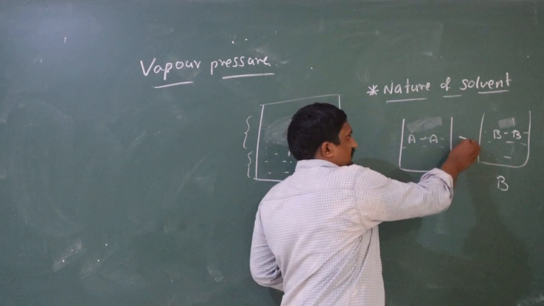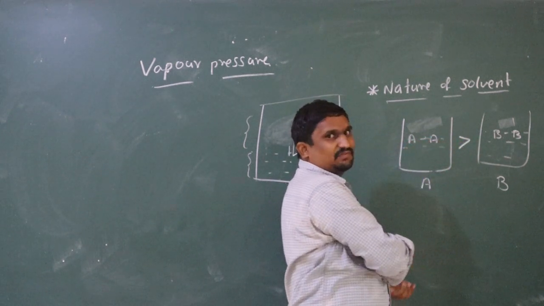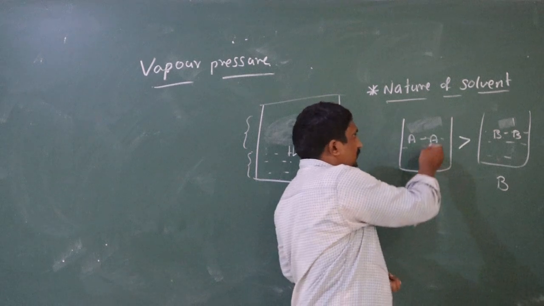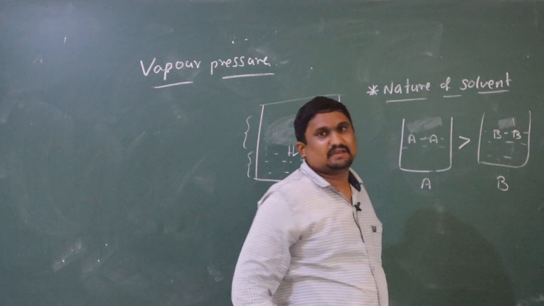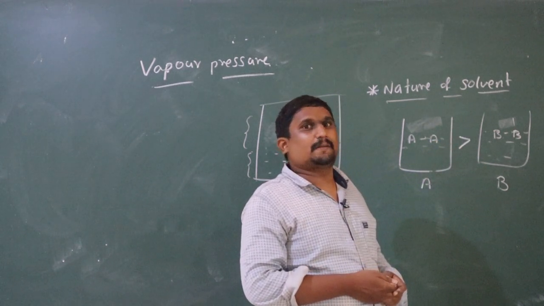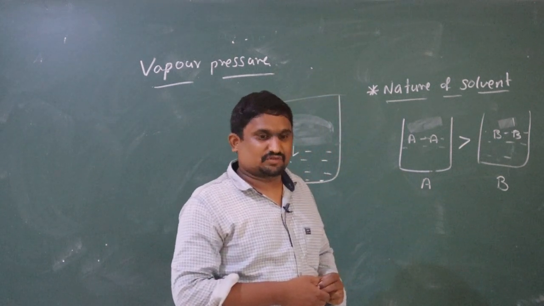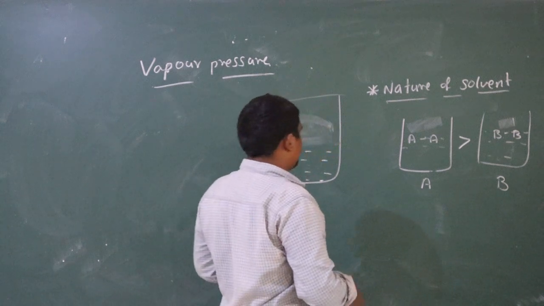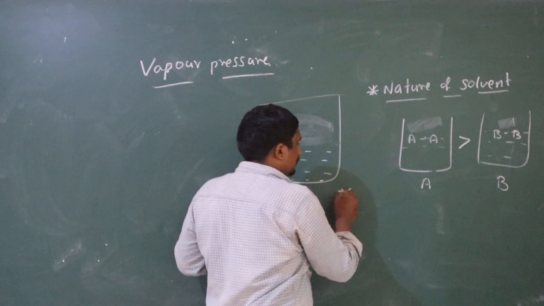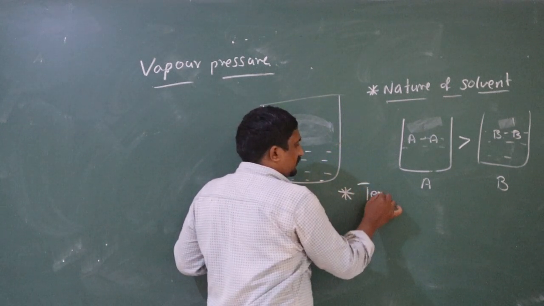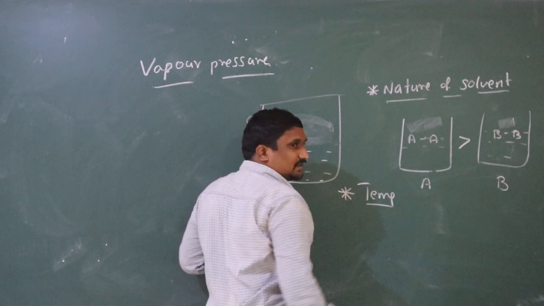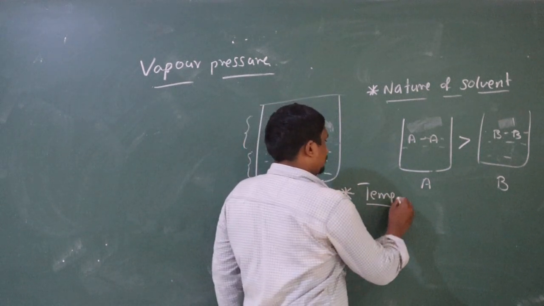Since A has less intermolecular force of attraction, the vapor pressure of A is greater than the vapor pressure of B. That is the first factor affecting vapor pressure. What is the second factor affecting vapor pressure? It is temperature.